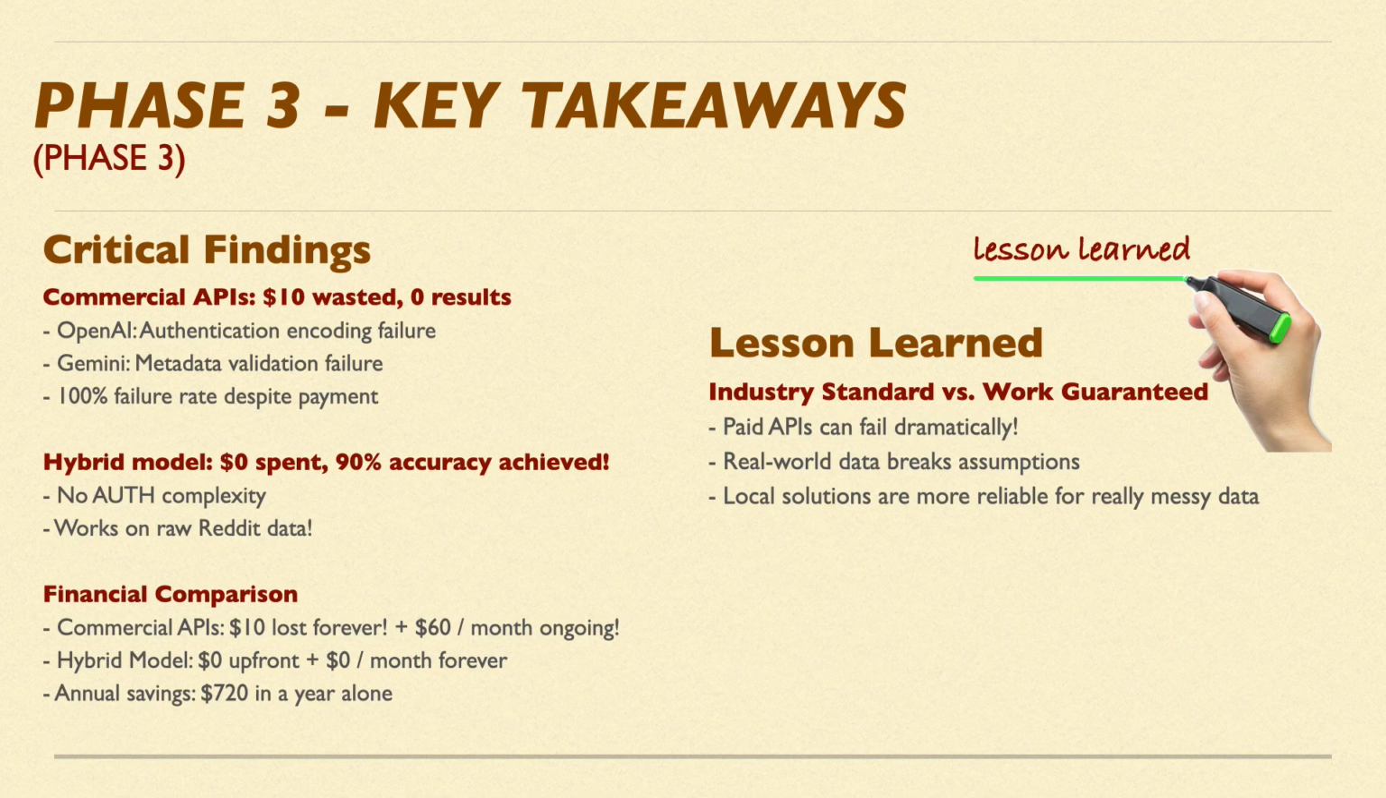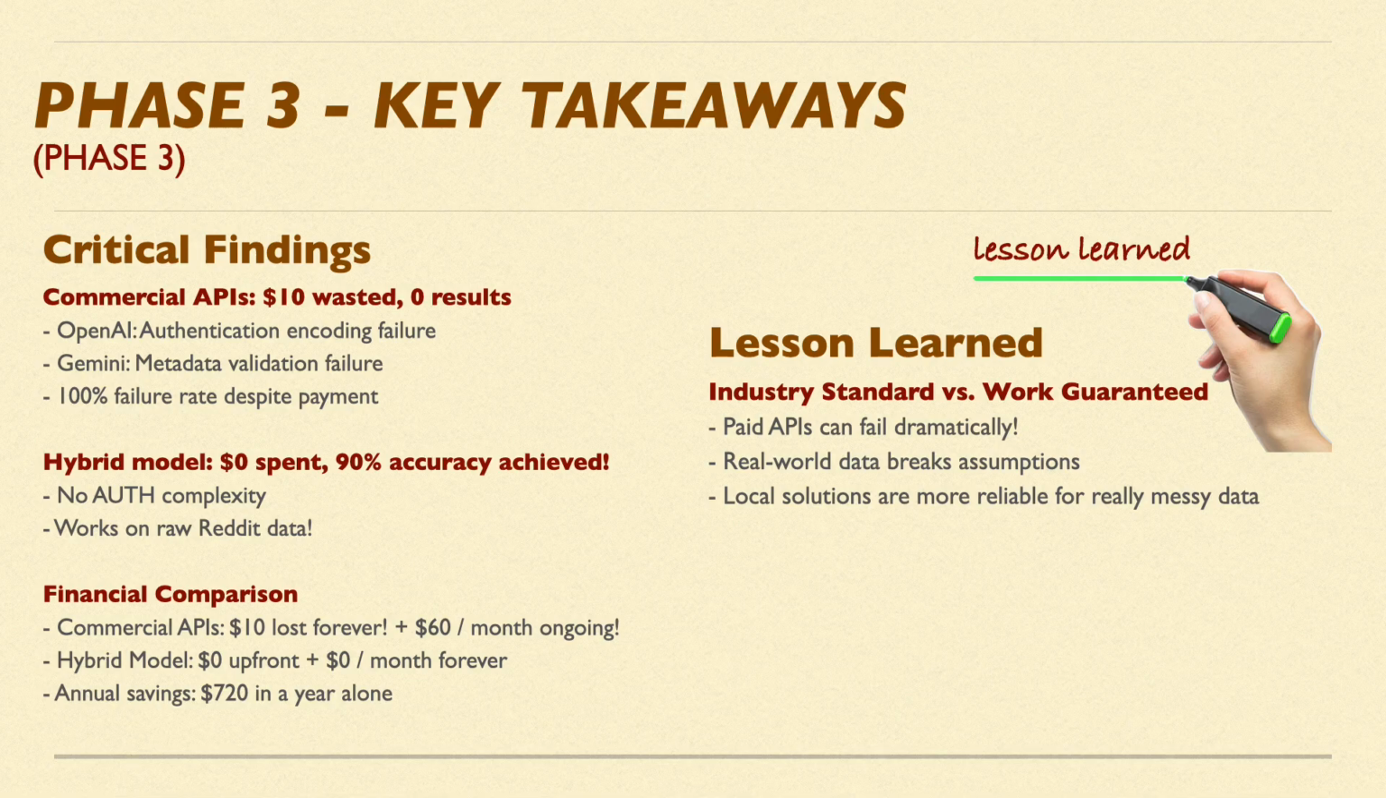So the commercial APIs cost me $10 with zero result. OpenAI failed on authentication encoding and Gemini failed on metadata validation. That's a 100% failure rate, despite payment for OpenAI at least. The hybrid model costs $0 upfront with 90% accuracy, no authentication complexity, and works on raw, messy data.